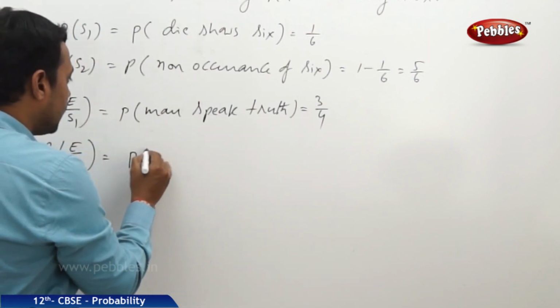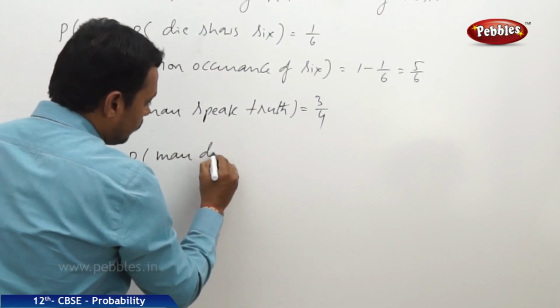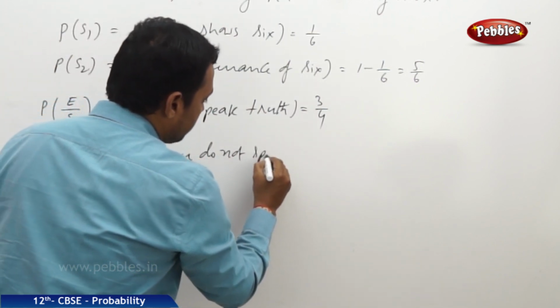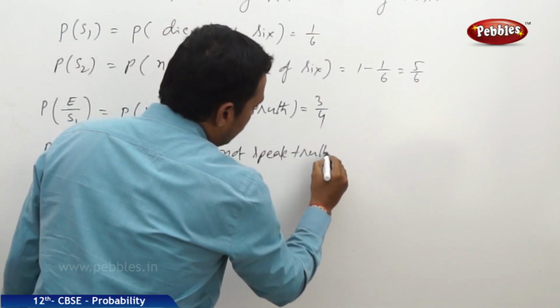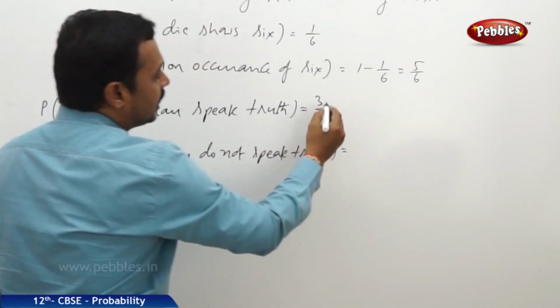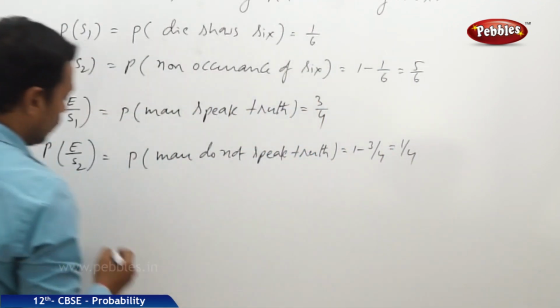Therefore, the probability that the man does not speak the truth is complementary to this one: 1 minus 3 by 4, which is 1 by 4.